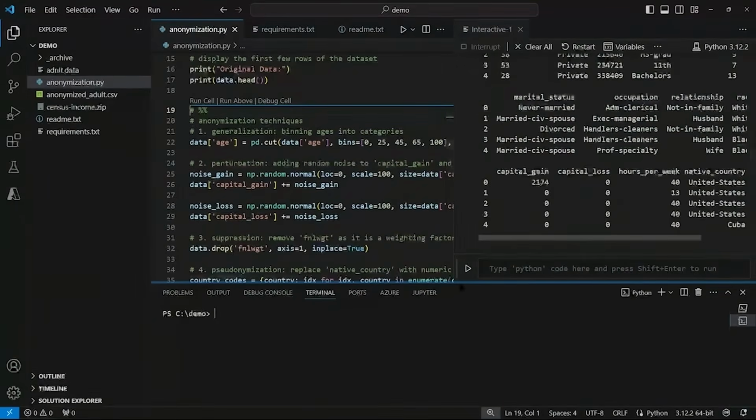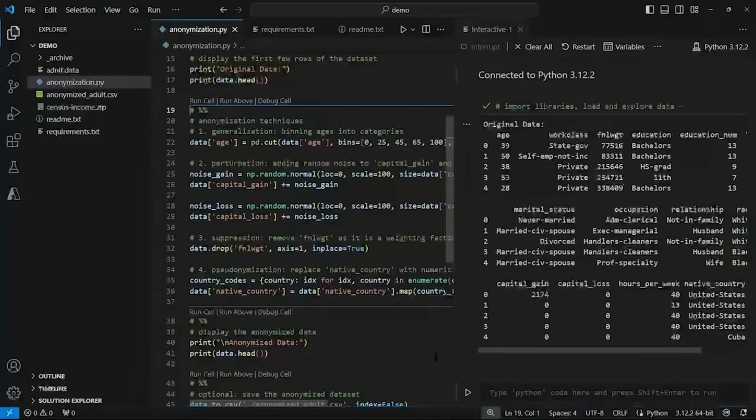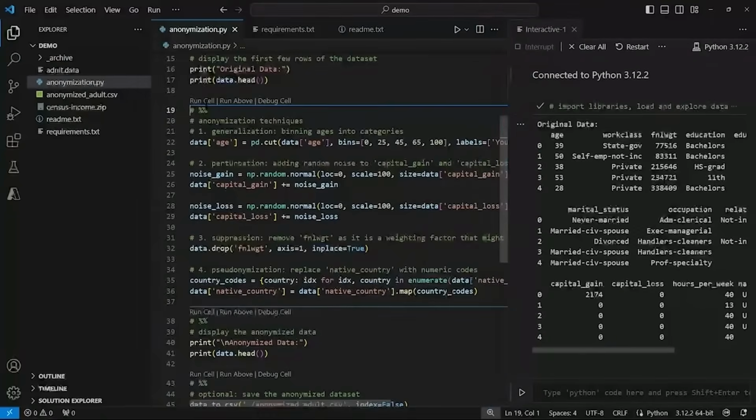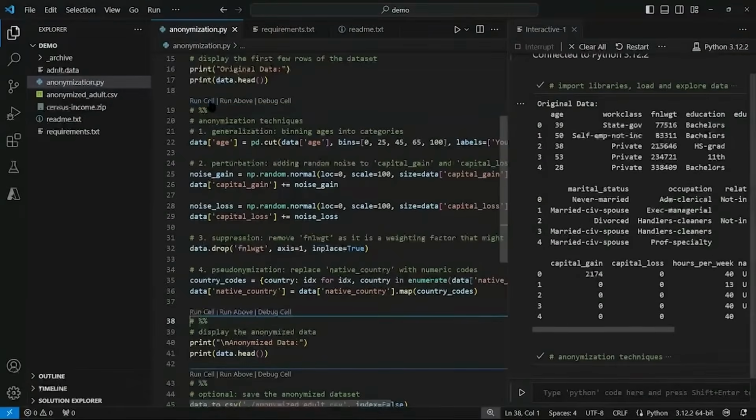Okay, and that shows us the data. Notice that age is a specific number. Notice the column Final Weight, spelled FNLWGT. There's capital gain and capital loss. And the column Native Country is actually a specific country. Now let's run the second cell. These are the anonymization techniques that are taking place.